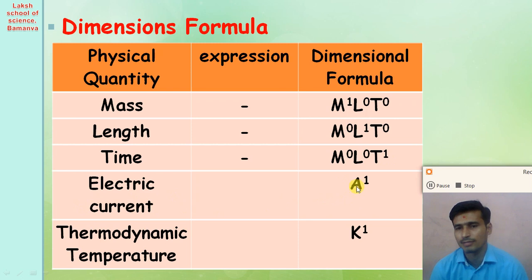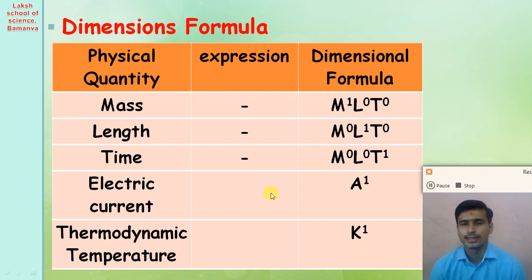Electric current has the dimensional formula A1. That means the dimensions of all other physical quantities are 0. So the dimension of mass is 0, the dimension of length is 0, the dimension of time is 0, and it has only the dimension A1. Thermodynamic temperature has the dimensional formula K1. It has M raised to 0, L raised to 0, T raised to 0 and K raised to 1.